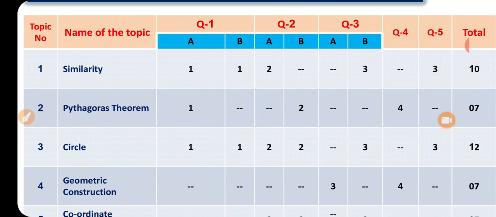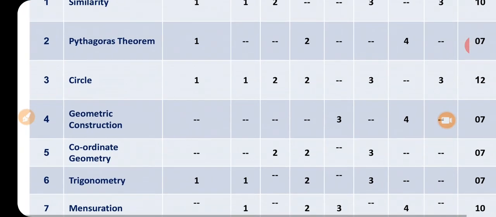For circle, question number 1A 1 mark, B 1 mark, question number 2A 2 marks, B 2 marks, question number 3B 3 marks, and question number 5 3 marks, totally 12 marks. Then geometry construction. The topic is allotted 7 marks and probable questions will be in question number 3A and question number 4.